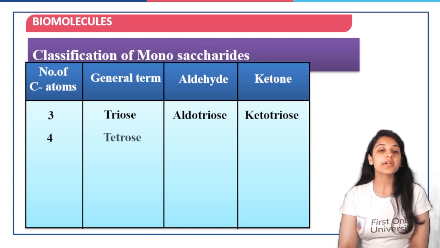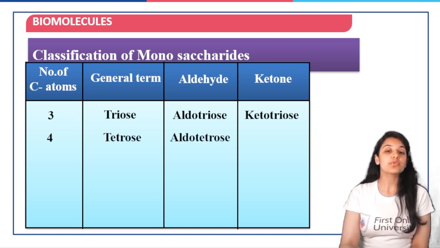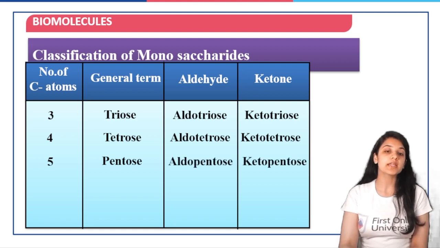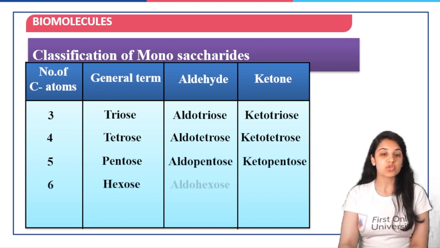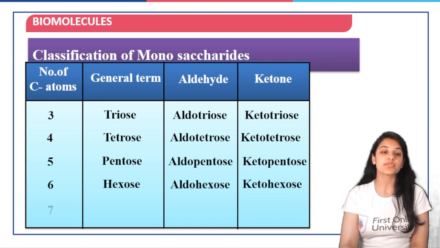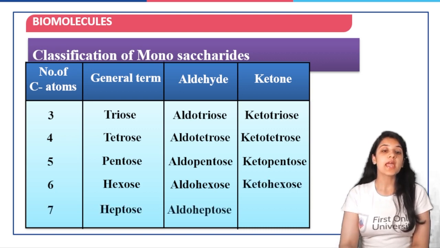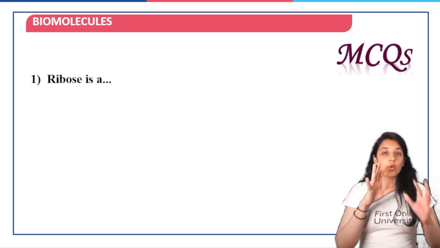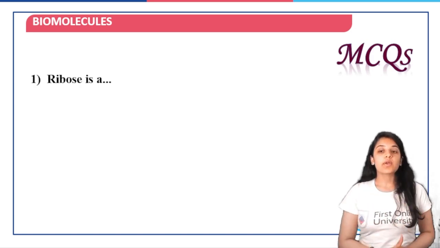Then if we have 4, it is tetrose, aldotetrose and ketotetrose. If it is 5, it will be pentose, aldopentose and ketopentose. 6 means hexose, aldohexose or ketohexose. 7 means heptose, then it would be aldoheptose or ketoheptose. Now, based on what we have studied in part 1 of the classification of